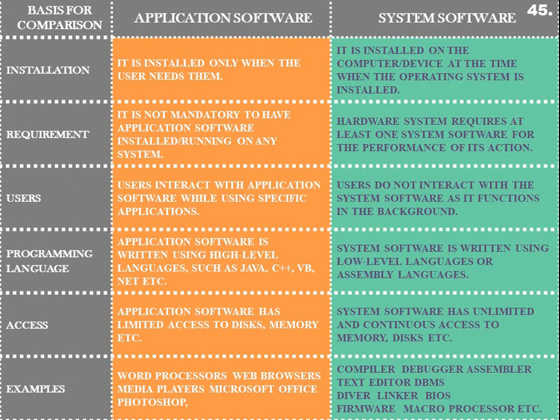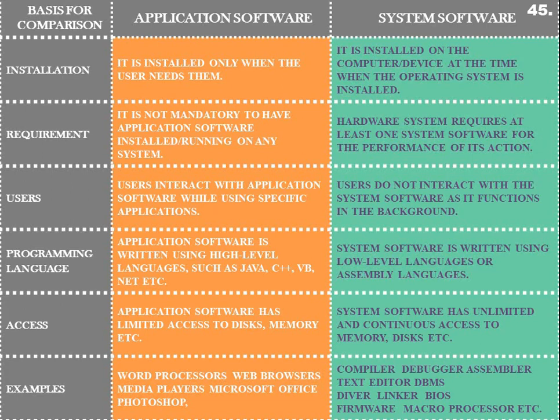While the system softwares are installed on a computer device at the time when the operating system is installed, application softwares are installed on purpose, by choice of the user, while the system software, especially an operating system, is not installed on choice.